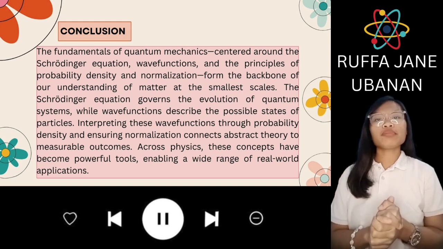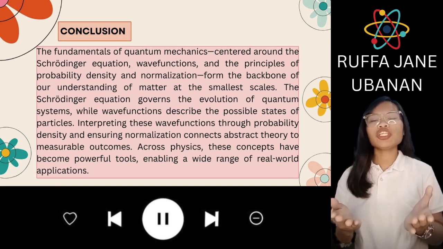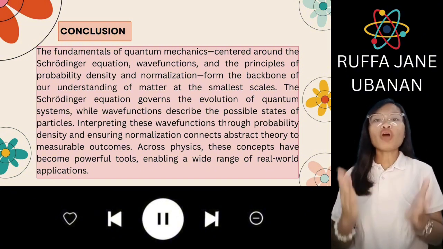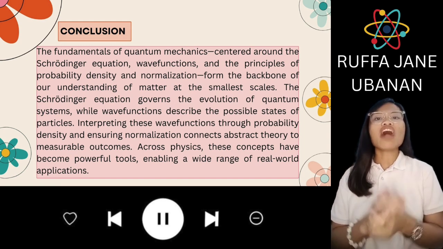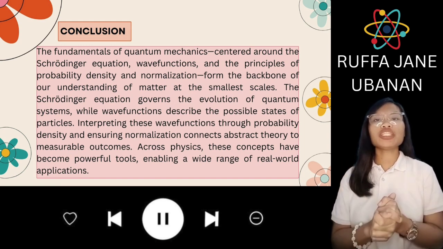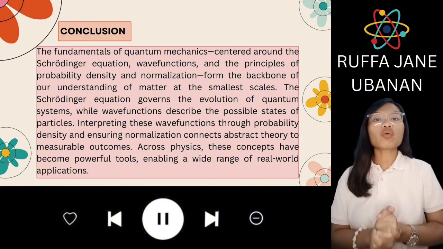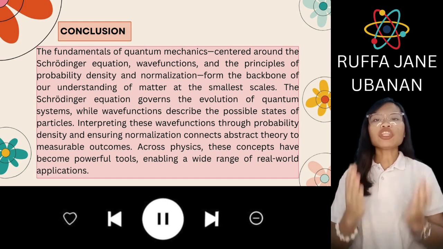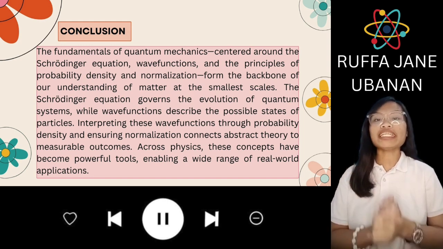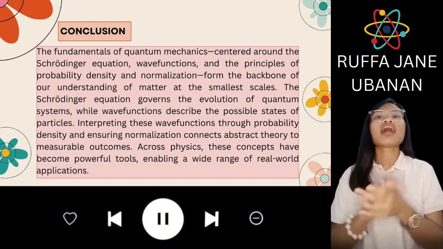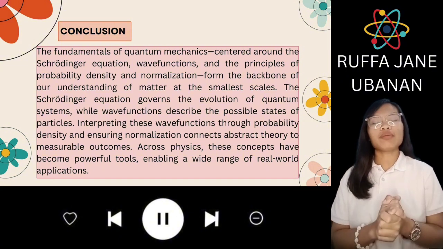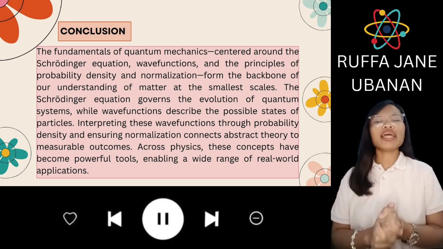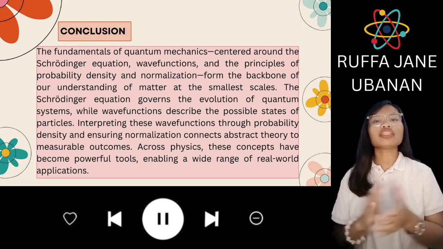The fundamentals of quantum mechanics, centered around the Schrödinger equation, wave functions, and the principles of probability density and normalization, form the backbone of our understanding of matter at the smallest scales. The Schrödinger equation governs the evolution of quantum systems, while wave functions describe the possible states of particles. Interpreting these wave functions through probability density and ensuring normalization connects abstract theory to measurable outcomes. Across physics, these concepts have become powerful tools, enabling a wide range of real world applications.